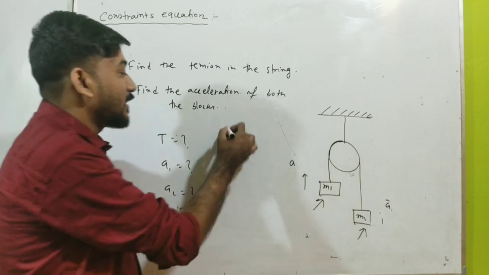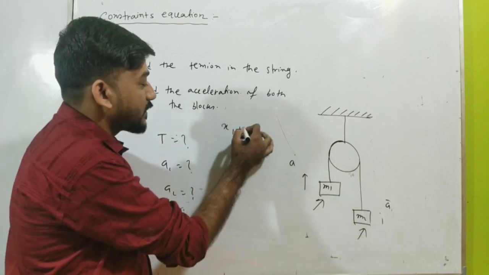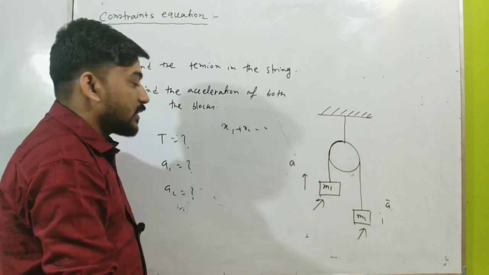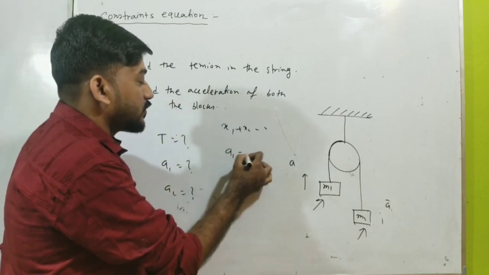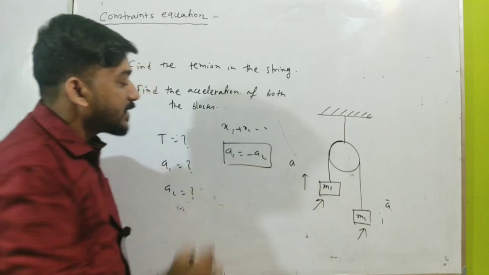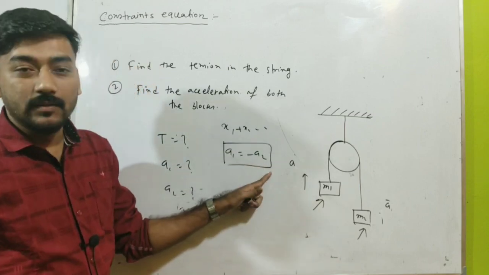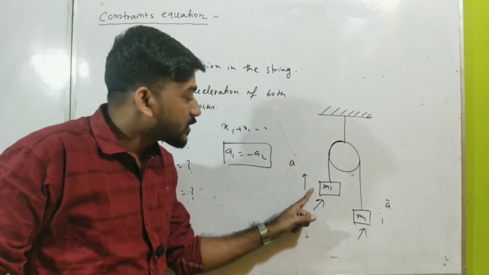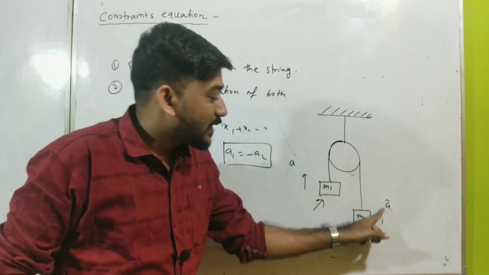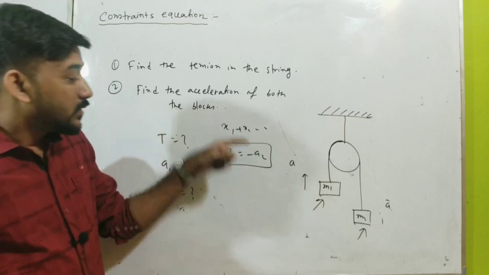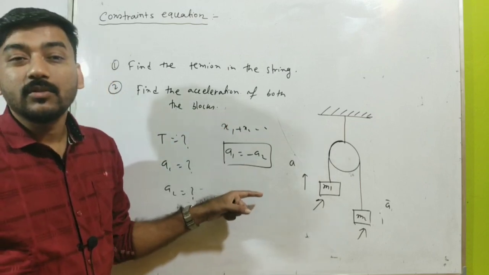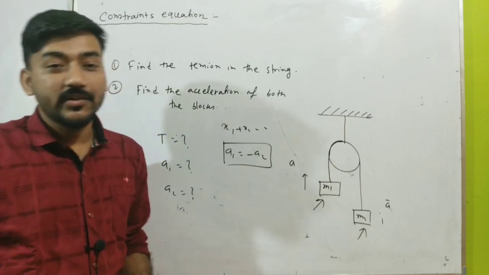As I have said earlier, you should take x1 plus x2 equal to constant, then you should take the derivative, and you will reach the equation a1 is equal to minus a2. And this will suggest that if the acceleration of this mass is in this direction, then the acceleration of mass m2 will be in this direction. So this is the beautiful thing about the constraint equation and the concept of constraint.